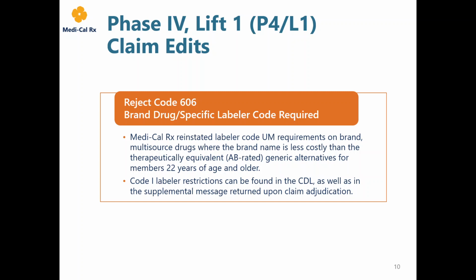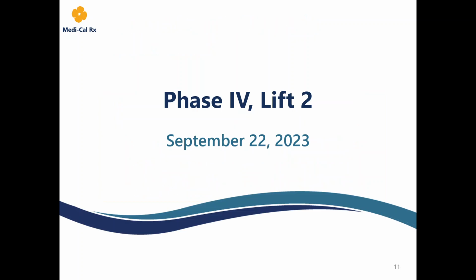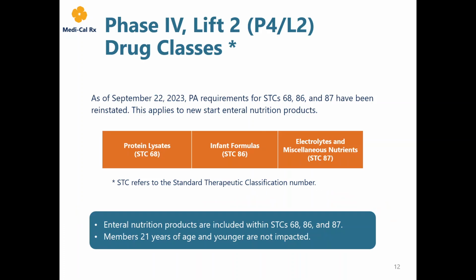Code 1 labeler restrictions can be found in the CDL as well as in the supplemental message returned upon claim adjudication. On September 22nd, Phase 4 Lift 2 was reinstated for members 22 years of age and older. A 90-day alert was published on June 23rd, as well as a 30-day alert on August 23rd to the Medi-Cal Rx provider portal. Let's briefly look at what was impacted by this lift.